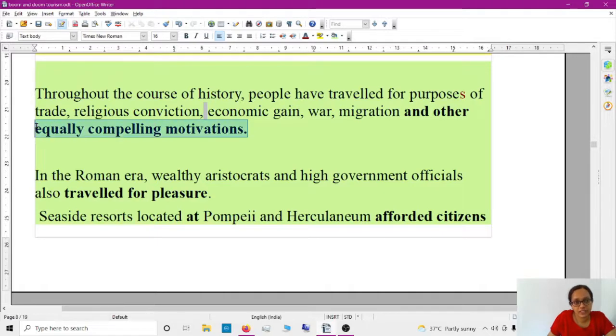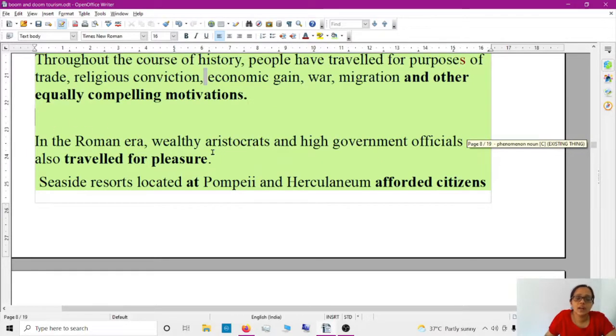You will definitely get good grades if you say all these things, because when we think of traveling, job and work come to mind, but migration, war, economic gain, religious conviction and trade all have equally compelling motivations. So instead of saying "and so on, etc.", say "and other equally compelling motivations." This is the style you have to answer in.